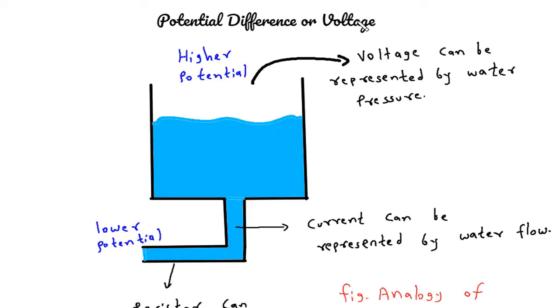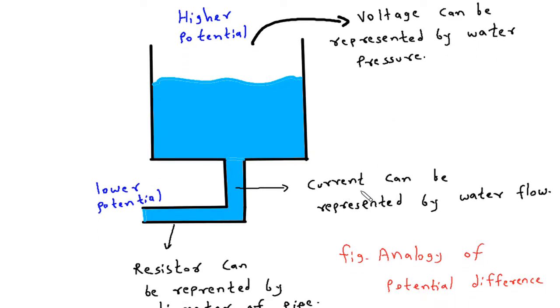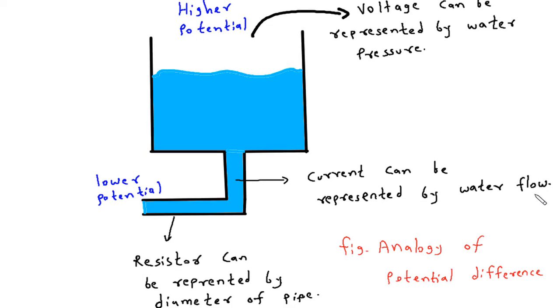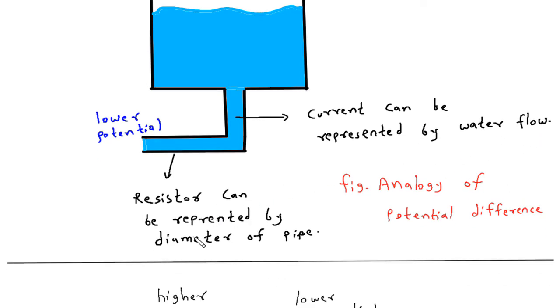Potential difference or voltage. Here we can see this is an analogy of potential difference or voltage. This water is at higher potential and this water is at lower potential. The flow of water will be from higher potential to lower potential through this pipe. So we can say that voltage can be represented by water pressure, current can be represented by water flow, and resistor can be represented by the diameter of this pipe.